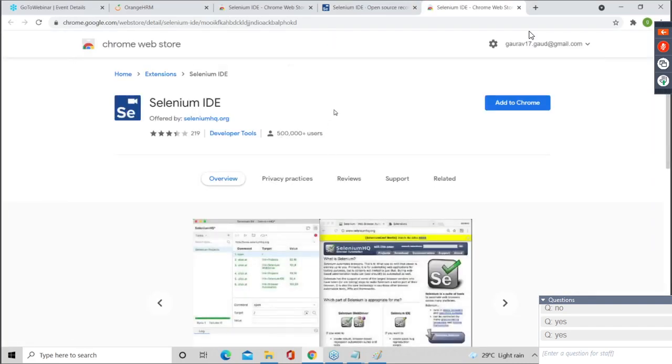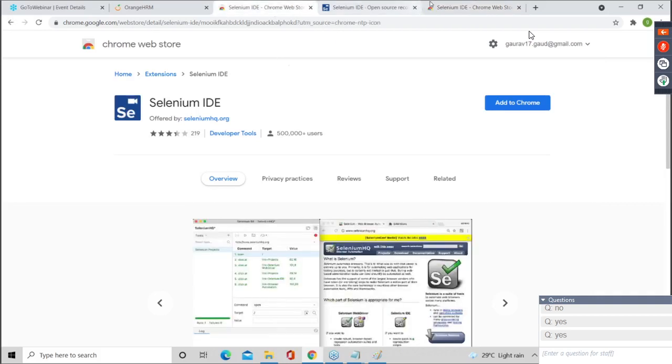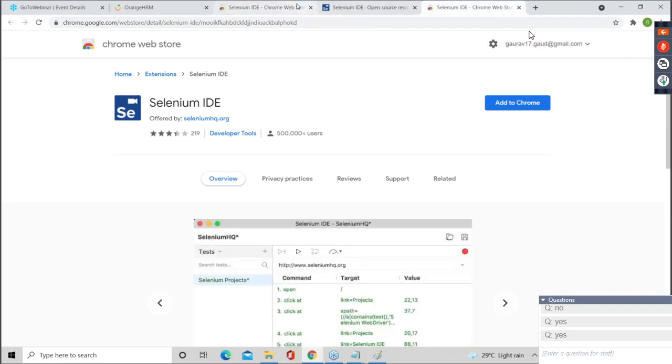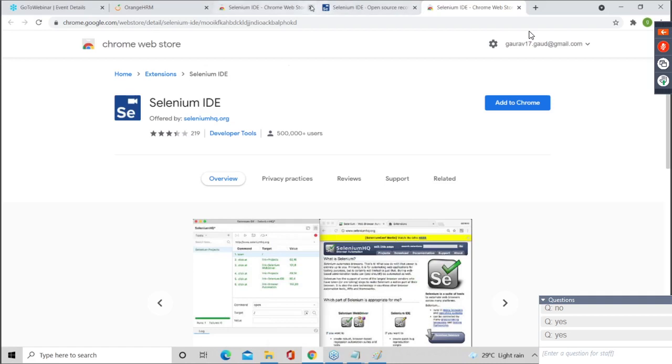Guys, automatically you are getting the same screen or not? What you are getting from the web store? Can you see the same screen? Okay. So either you follow the first approach or the second approach. Nothing but same. At last, you have to click on Add to Chrome and click on Add extension.